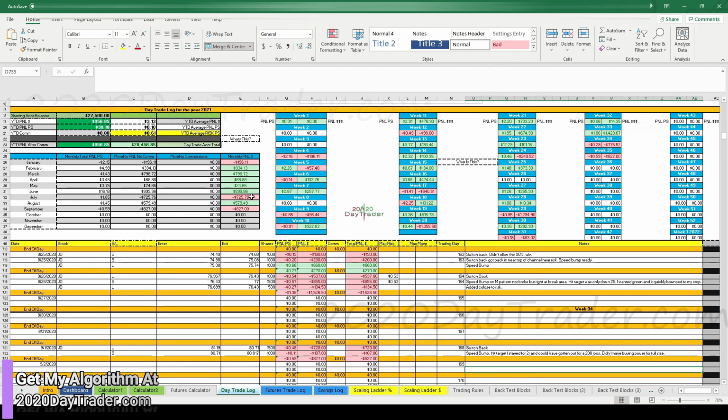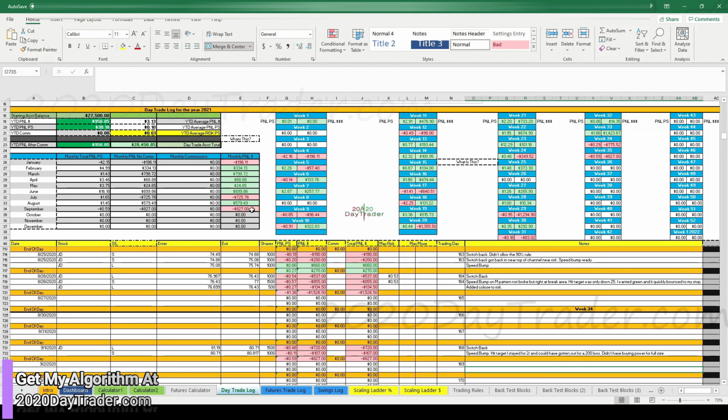But summer's hard to trade a lot of times because the volatility is a little lower. My algo really likes volatility. And sometimes you just get a lot of chop, and it makes it a little bit harder. But big chop is good. It's just that consolidation chop that's in between the targets that makes it a little hard to trade.